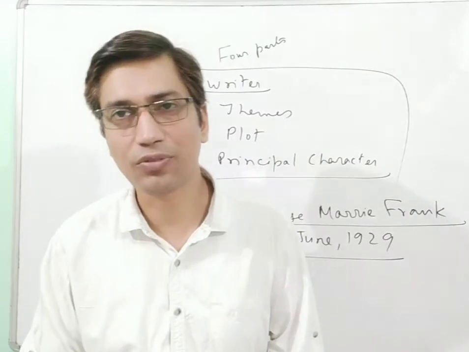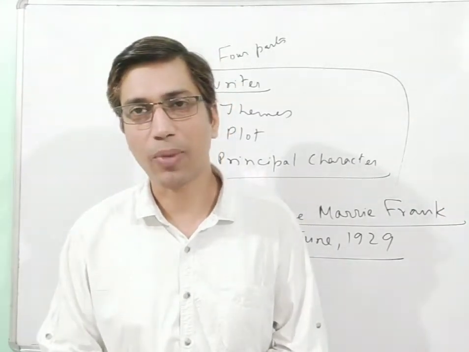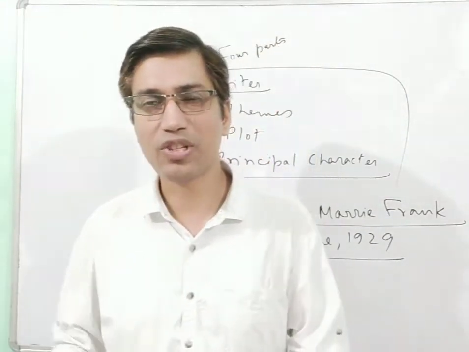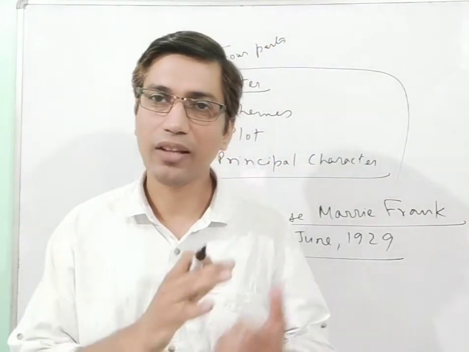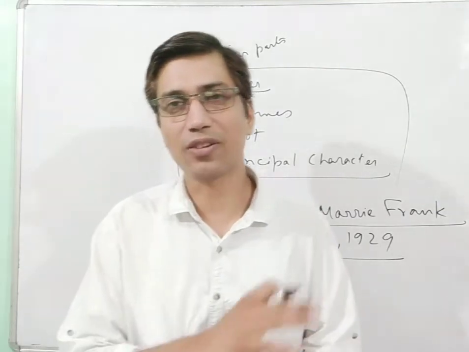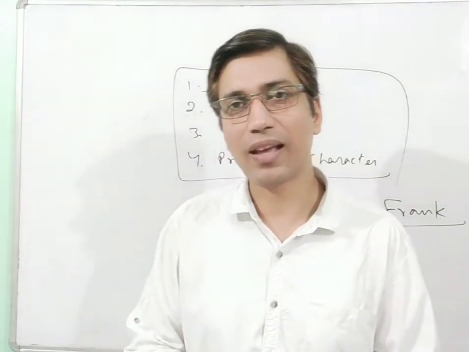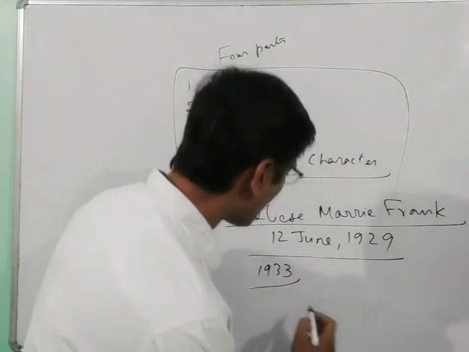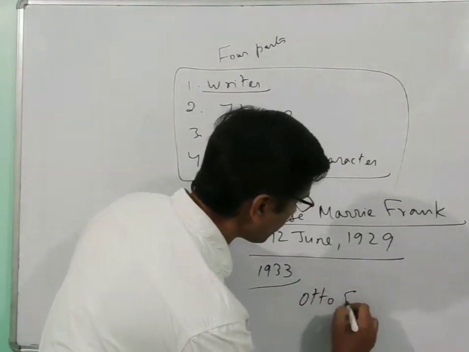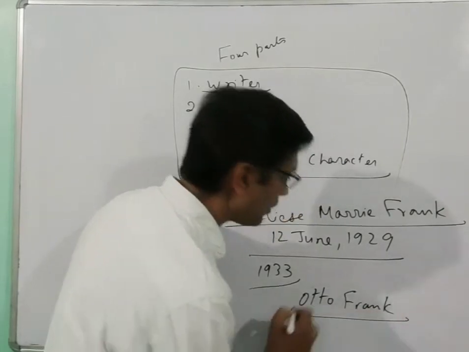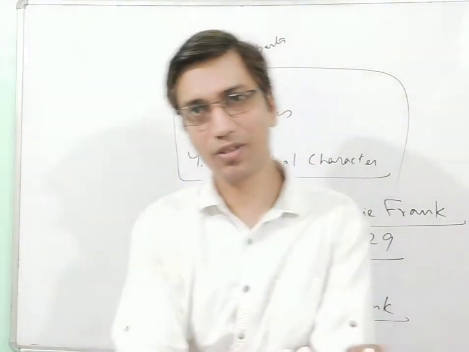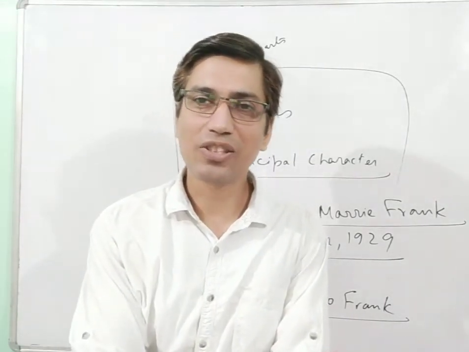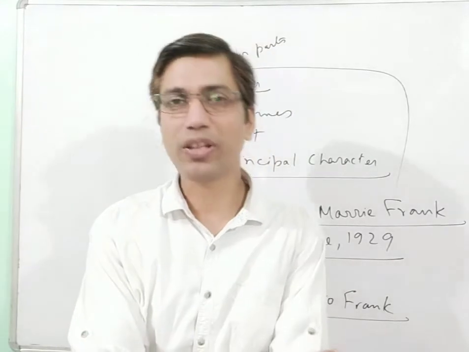In 1933, when the Nazis, the party created by Hitler, came to power in Germany, they started eliminating the Jews. The Jews had to flee the nation. And thus Otto Frank, Anne Frank's father, moved to Holland, where he set up a business. Otto Frank was the name of her father. Then he started calling his family over there.